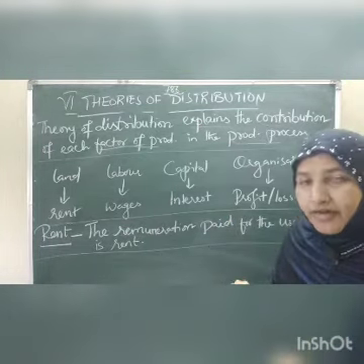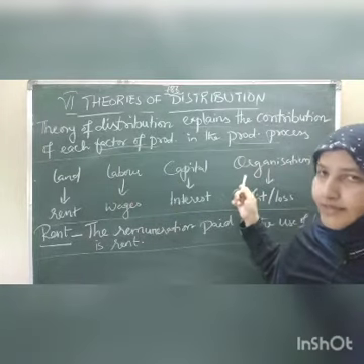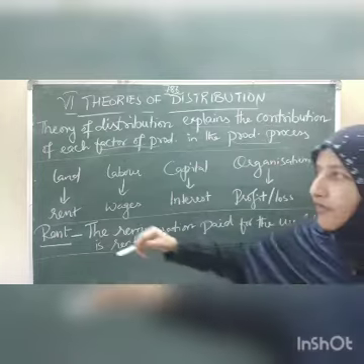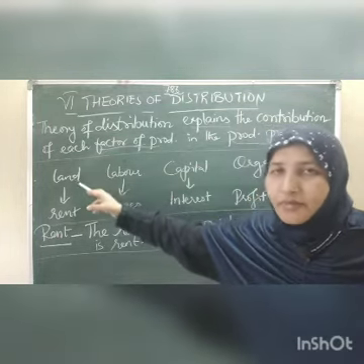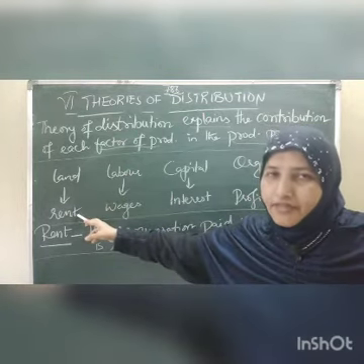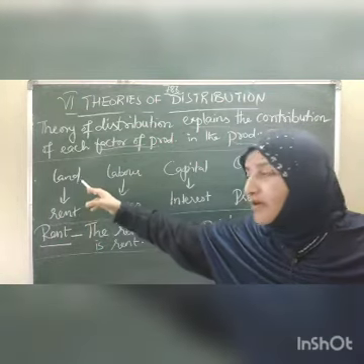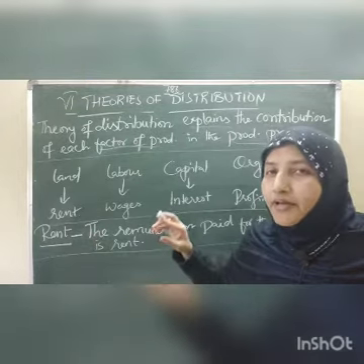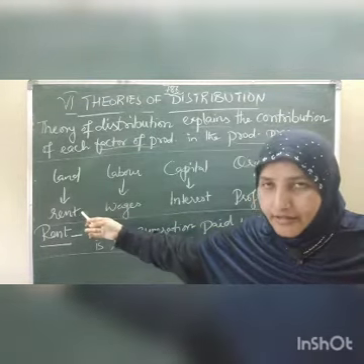What are those four factors of production? Land, labor, capital, organization. Whenever we use the land for any production purposes, what are we paying to that land? We are paying rent. So rent is the payment for the land. Instead of payment, we use the word remuneration. The remuneration paid for the land is rent.